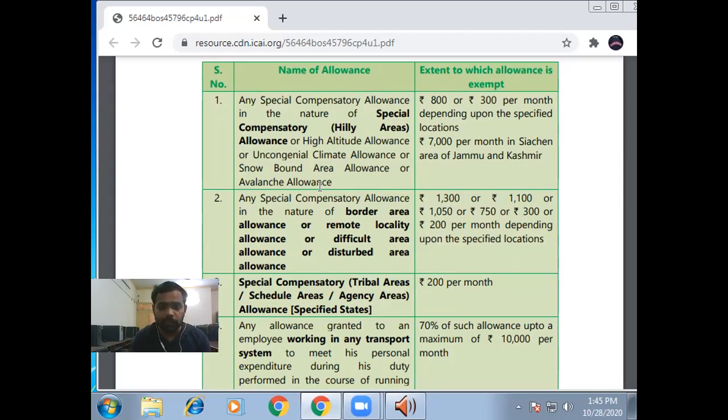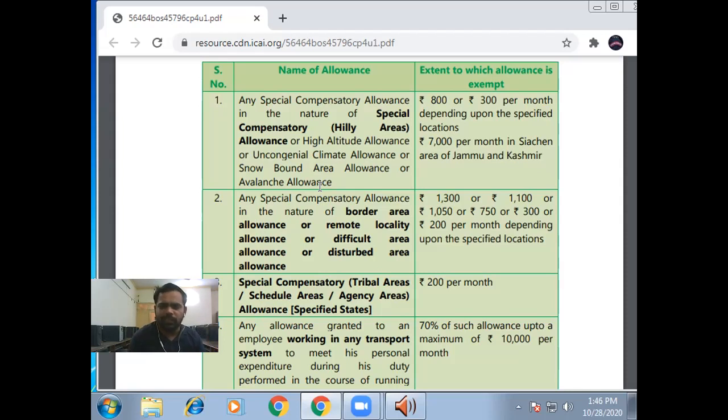Nobody wants to go there. If we post these employees to that area, in that case we have to give them a special allowance. And what is the amount of allowance which is exempted from income tax? Government can give them any amount of allowance, but the exempted amount is 800 or 300 per month, depending upon the specific location, and 7,000 per month in case of the Siachen area of Jammu and Kashmir.